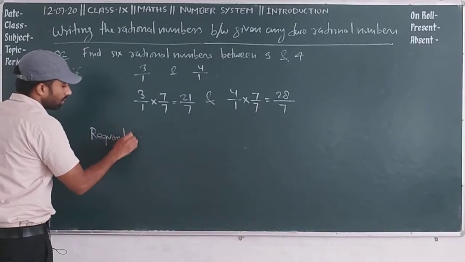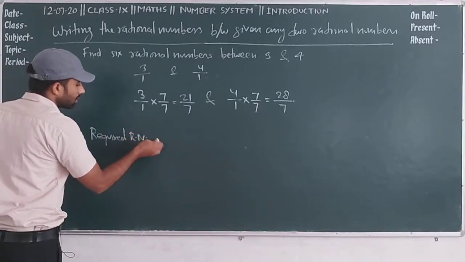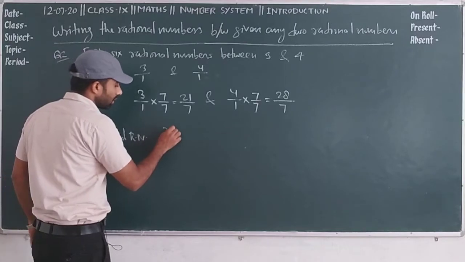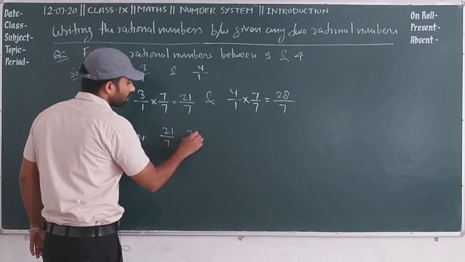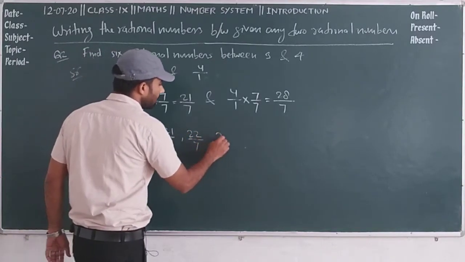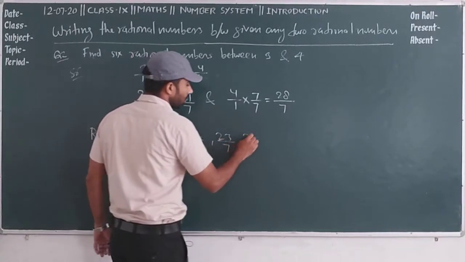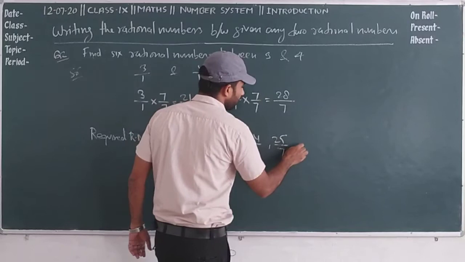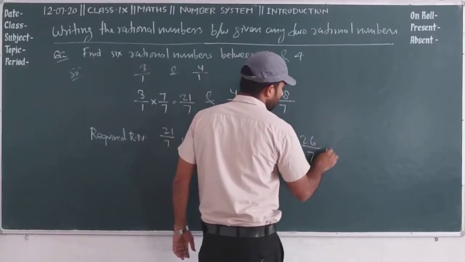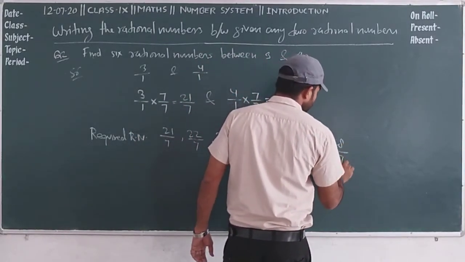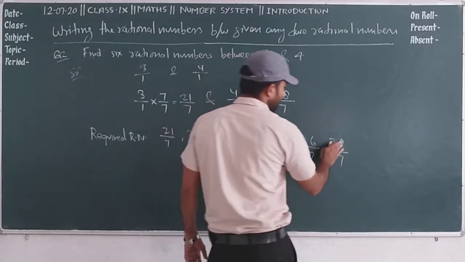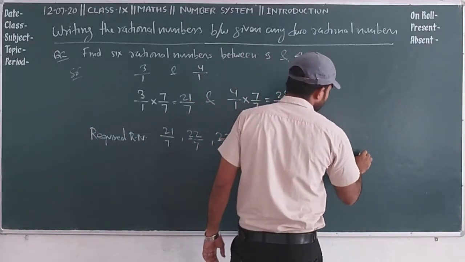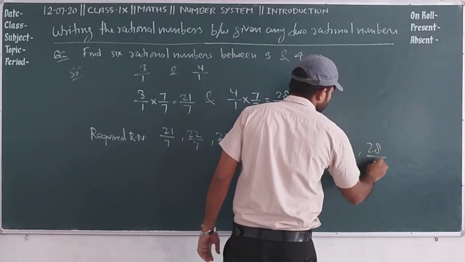Required rational numbers are 21 upon 7, 22 upon 7, 23 upon 7, 24 upon 7, 25 upon 7, 26 upon 7, 27 upon 7 and last 28 upon 7.